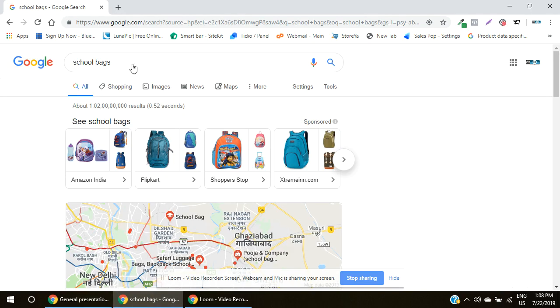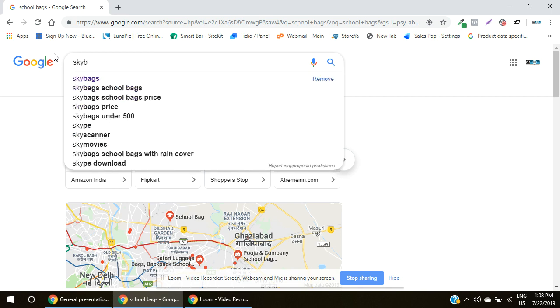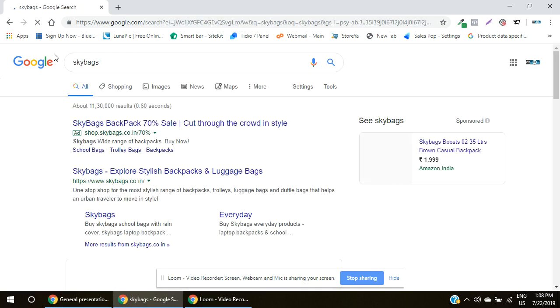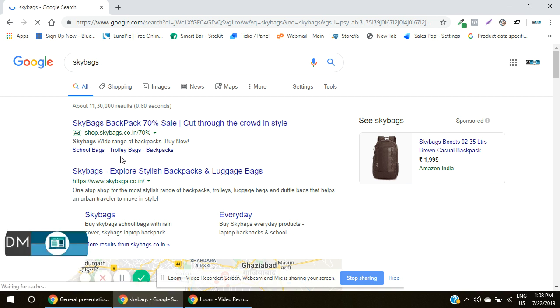So I type skybags. Now the first result is an ad. How is it shown that it is an ad? There is a small rectangular box which says ad.